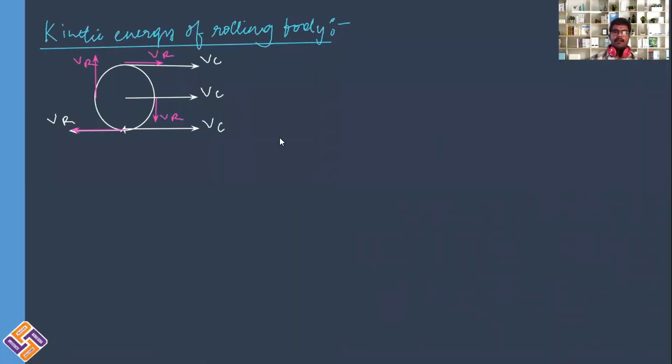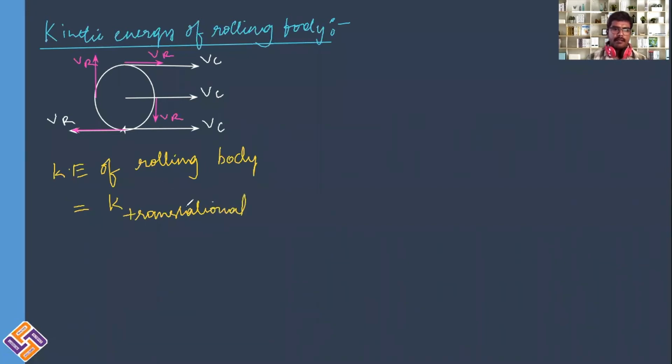Let us discuss what is the magnitude of kinetic energy of a rolling body. As we know, a rolling body possesses both translational velocity as well as rotational velocity. Therefore, kinetic energy of a rolling body is equal to translational kinetic energy plus rotational kinetic energy, because kinetic energy is produced due to both translational motion as well as rotational motion.